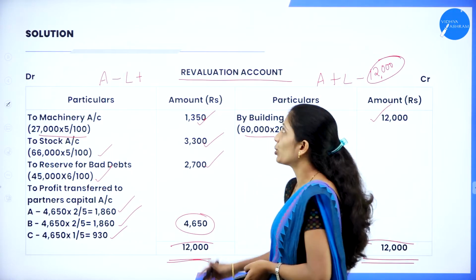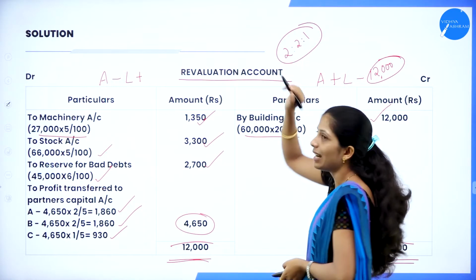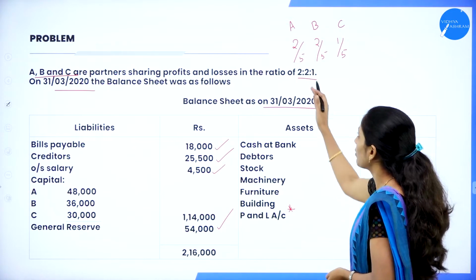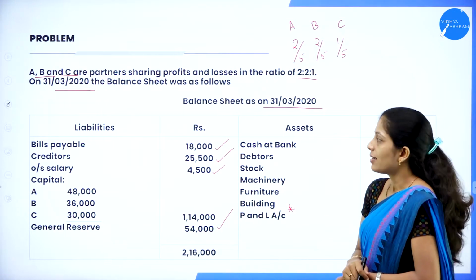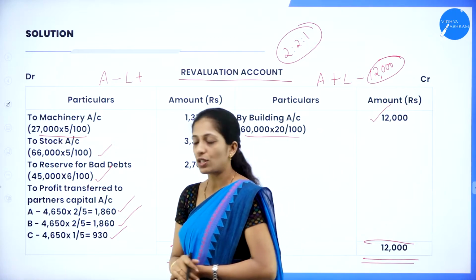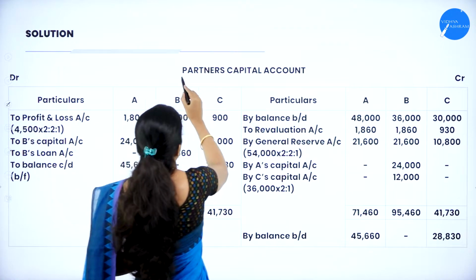That is in their ratio. That is 2:2:1. So, this is their profit sharing ratio which is given in the question. So, we will get how much? 1,860, 1,860 and 930.